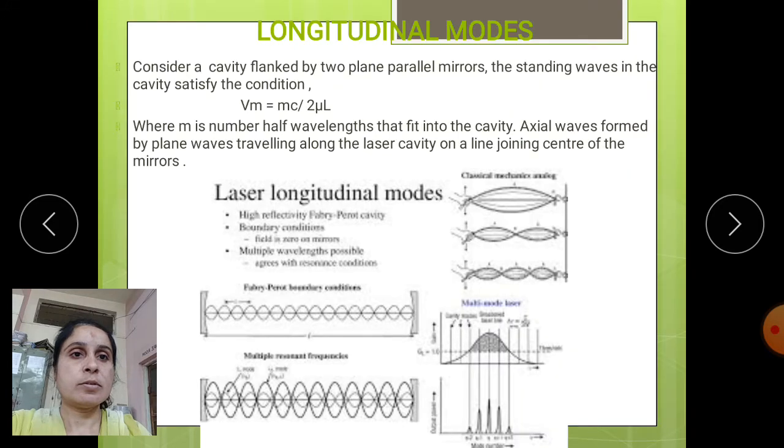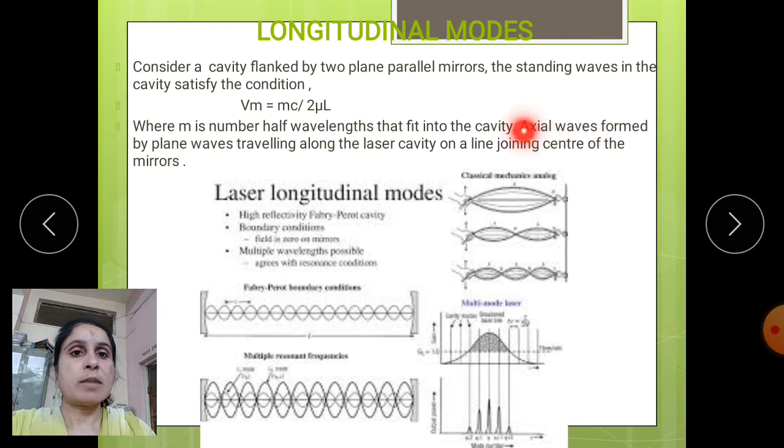So, next we discuss the longitudinal modes. In longitudinal modes, we consider a cavity flanked by two plane parallel mirrors, with waves standing in the cavity that satisfy particular conditions. So, see: ν_m = mc/2ηL. Here ν is the frequency, and m is the number of half-wavelengths that can fit in the cavity resonance.